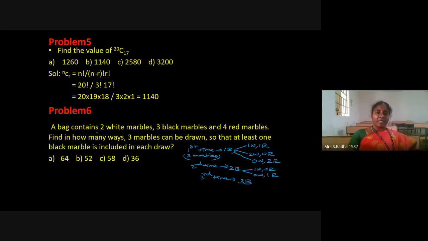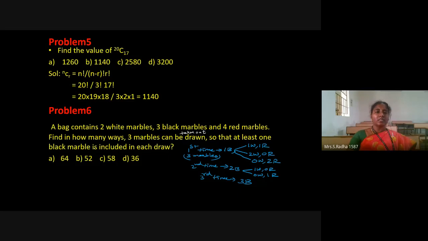Coming to the next problem: a bag contains 2 white marbles, 3 black marbles and 4 red marbles. Find in how many ways 3 marbles can be drawn. Drawn means taken out of the bag.